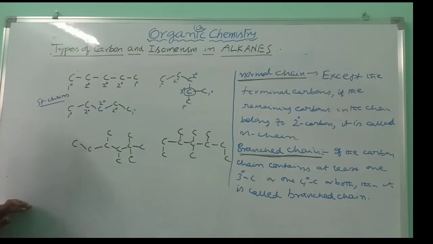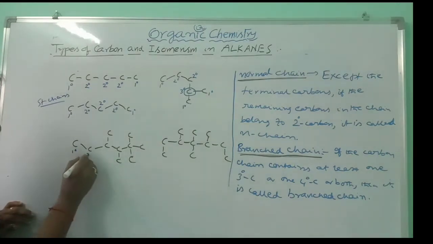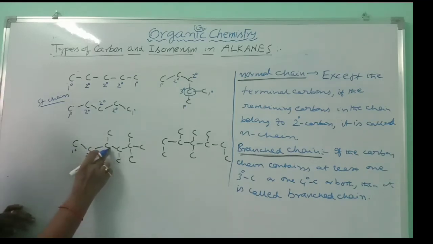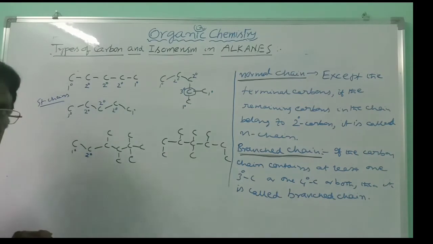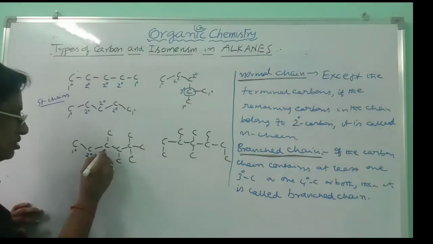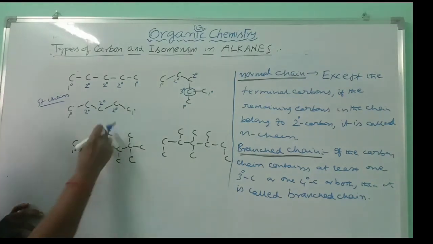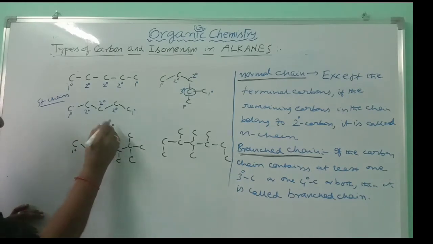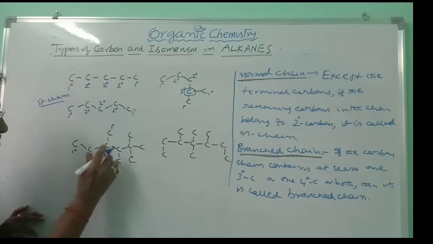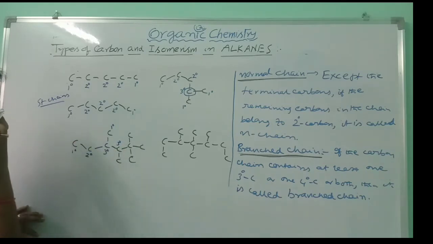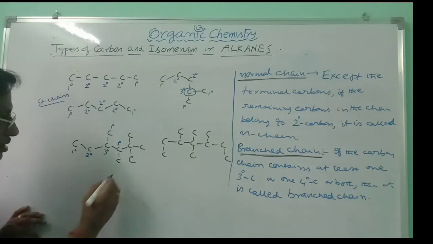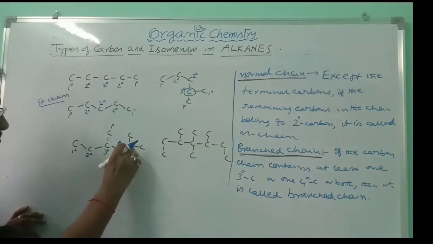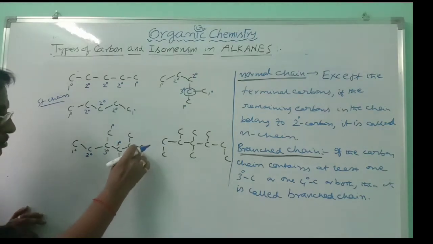Similarly, here also you can take primary because it is attached to 1 carbon. This is secondary, attached to 2 carbons on either side. If you take this carbon, 1, 2, 3, it is attached to 3 carbons, so it is tertiary. This carbon is attached to only 1 carbon, this is primary. This carbon is attached to 1, 2, 3 carbons, tertiary. And this carbon is attached to only 1 carbon, primary. This carbon is attached to, just observe, 1, 2, 3, 4.